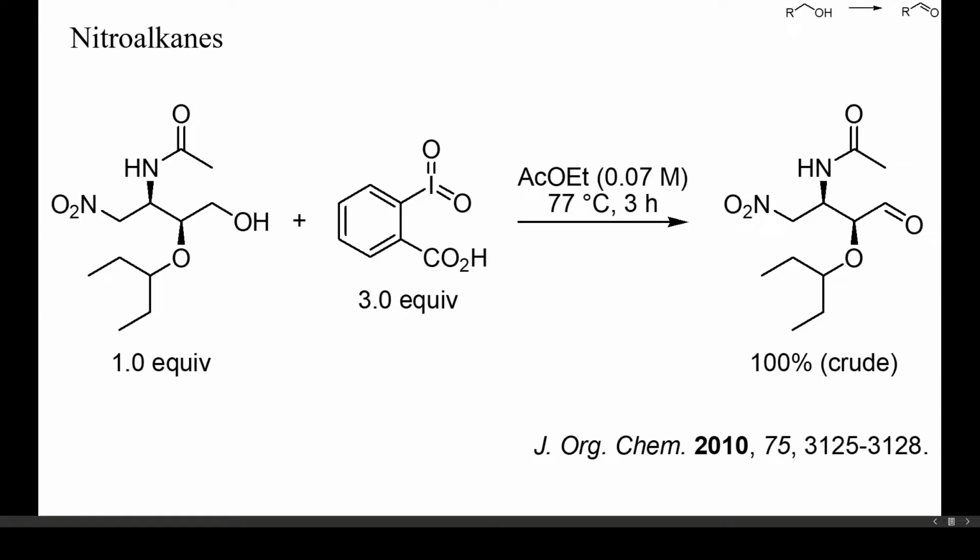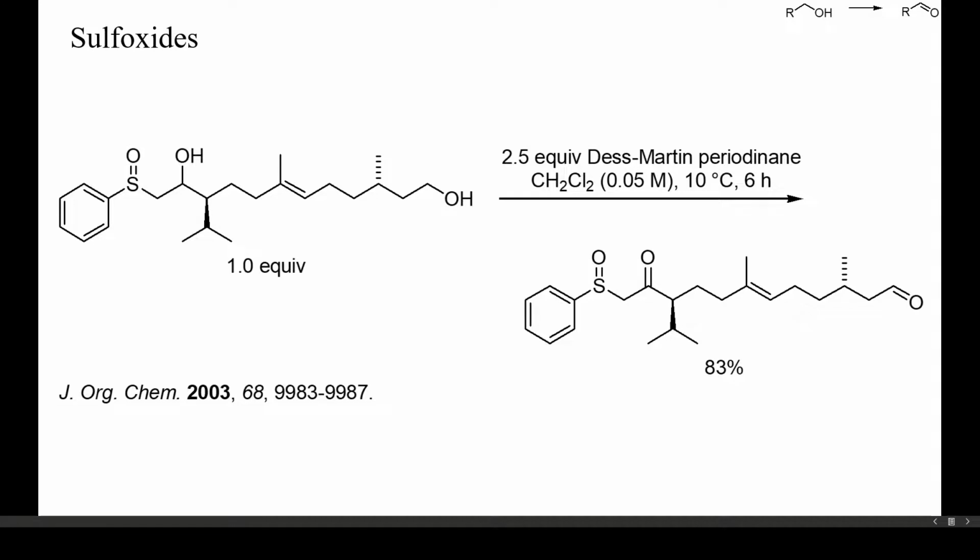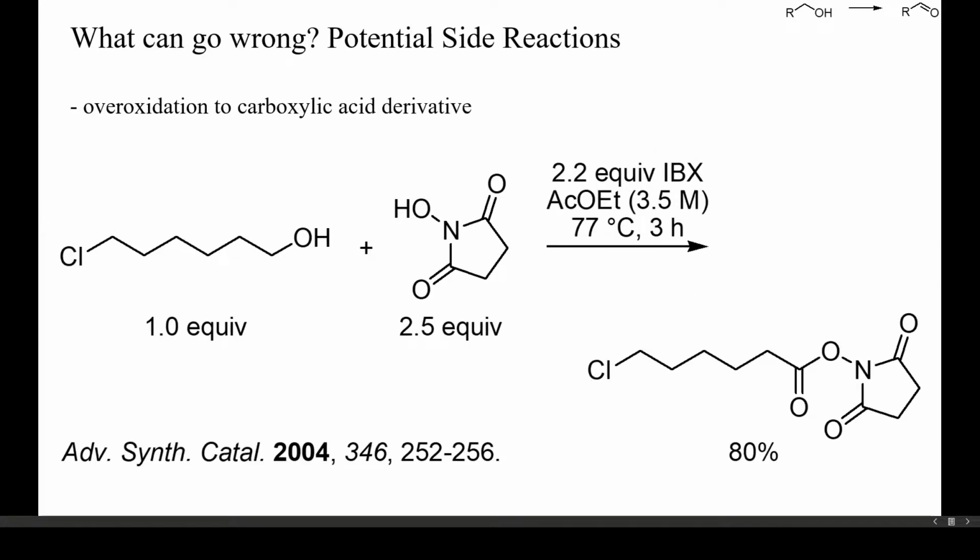In this example, the starting alcohol contained a primary nitro group, an acetamide, and a diisopropyl ether substructure. Despite the excess of IBX and the elevated reaction temperature, only the alcohol was oxidized and no oligomerization of the product occurred. Here a diol containing a sulfoxide had to be oxidized twice. This could be accomplished successfully with a slight excess of Dess-Martin periodinane at 10 degrees Celsius without oxidation at sulfur to a sulfone. Let's have a look at potential side reactions.